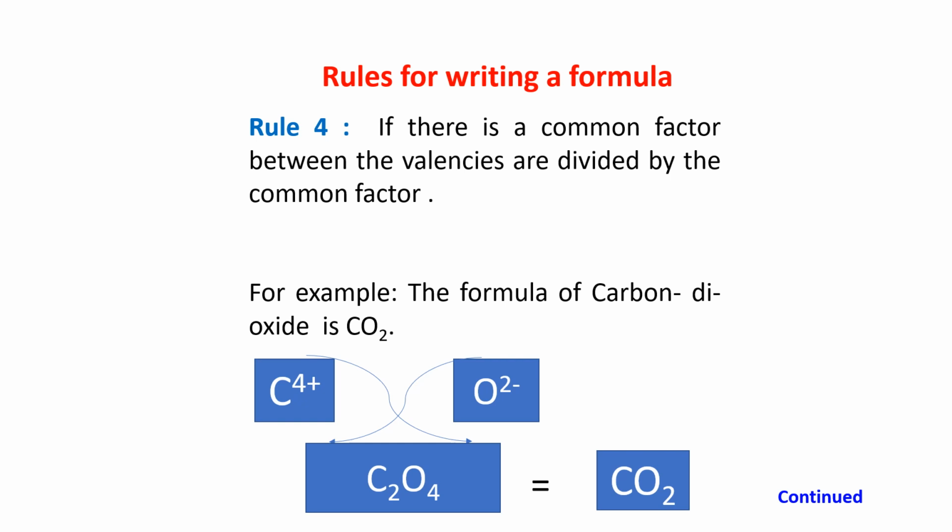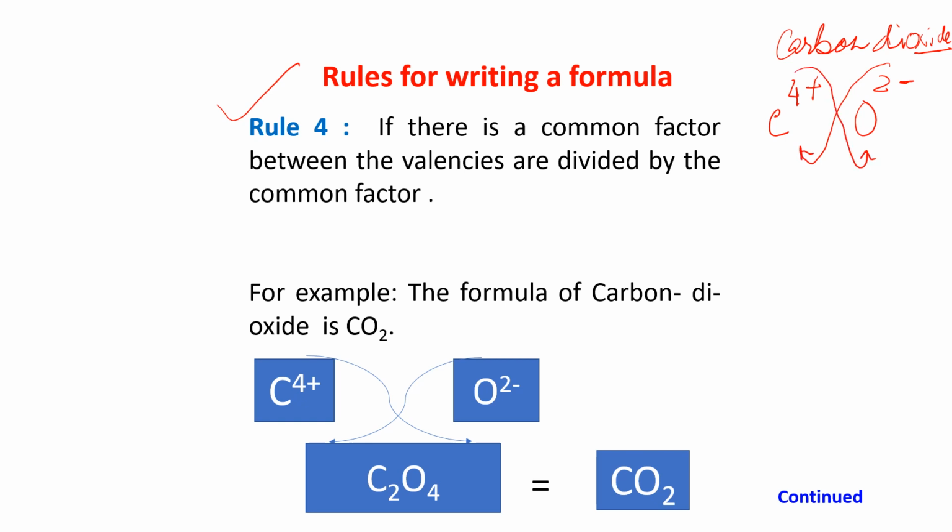Now the next one is, if there is a common factor between the valencies, then what will happen? Suppose I want to write carbon dioxide. Now how are we getting it? See, carbon has the symbol C with a valency 4 plus. And oxide is oxygen with valency 2. Now crisscross.